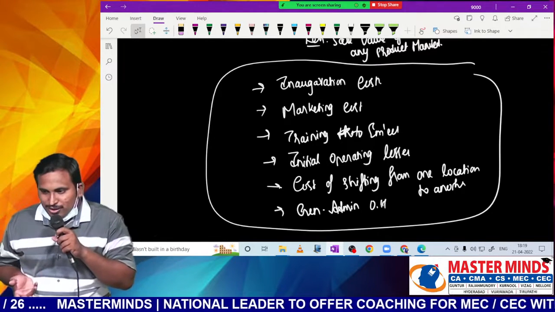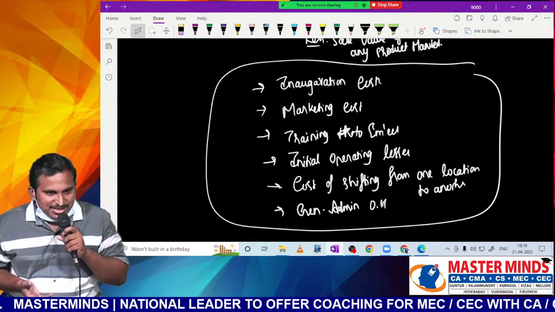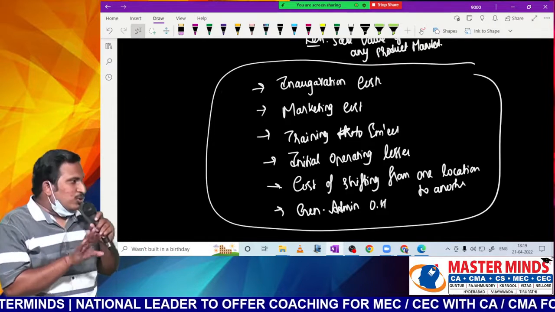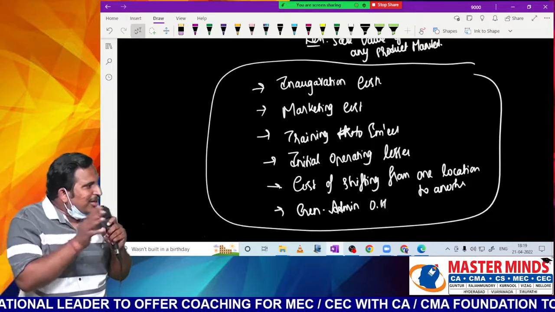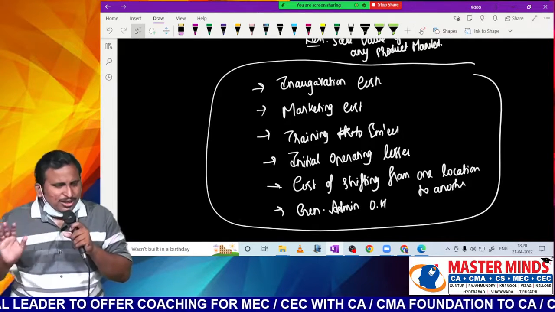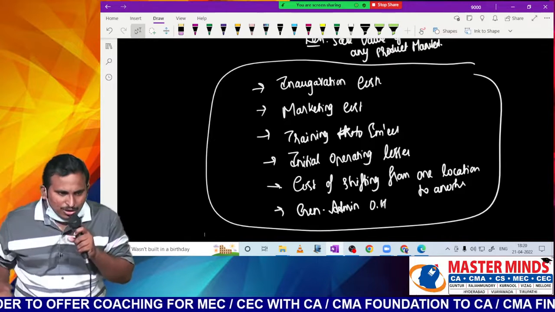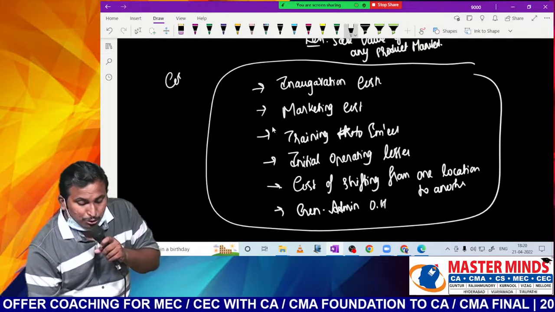In AS 2, what will we do? If there are any general administration expenses, will they be added to the cost? No. These are expenses which cannot be linked to any asset or any particular product. So they are never part of the cost. These are the costs not to be considered.